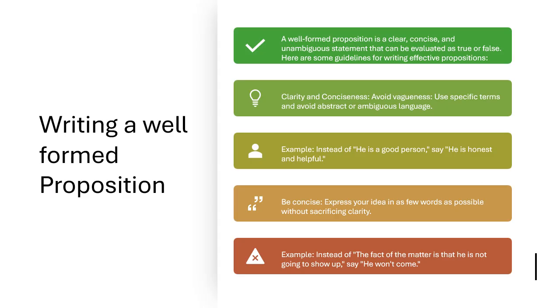To write a well formed proposition, the following are the things to be noted. Your proposition should be clear and concise, and you should avoid vagueness while writing the proposition. So instead of saying he is a good person, you can also say he is honest and helpful. Both things are correct. But the other thing to be noted is it should be concise. It should not have any other possibilities or meaning to express.